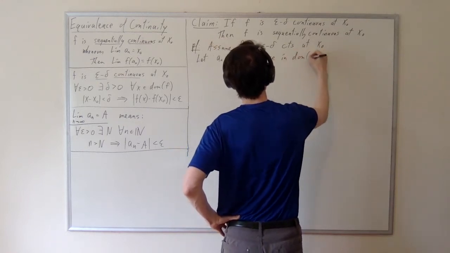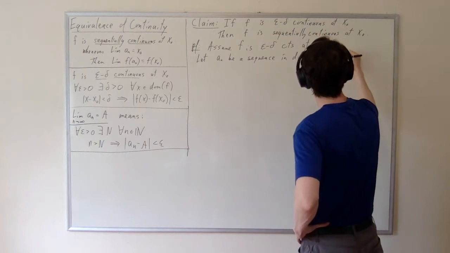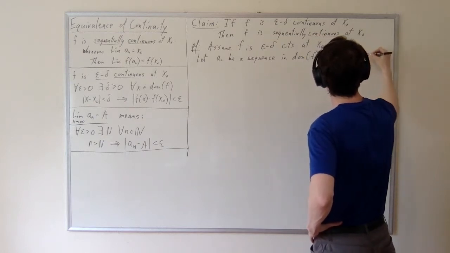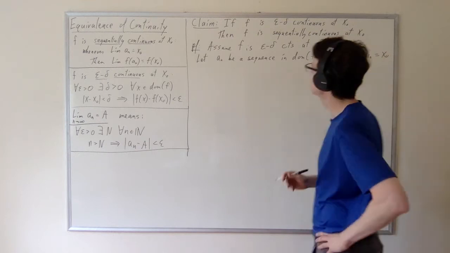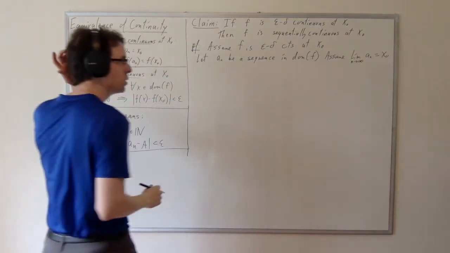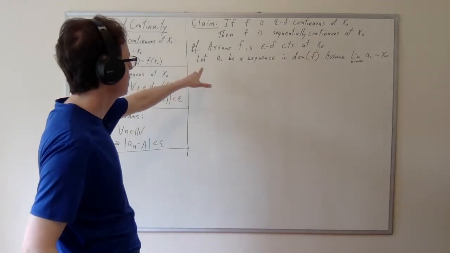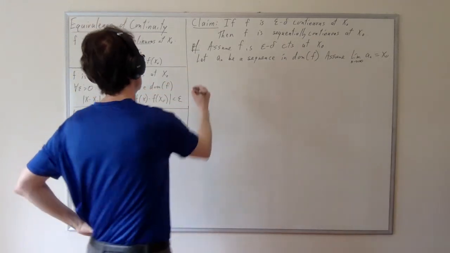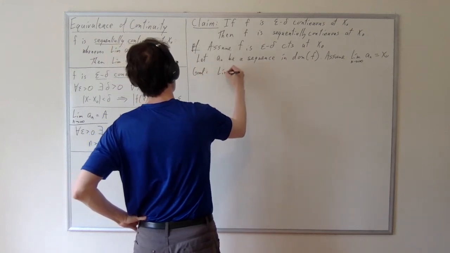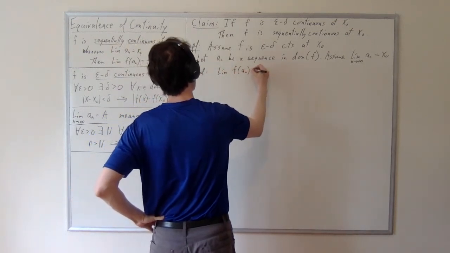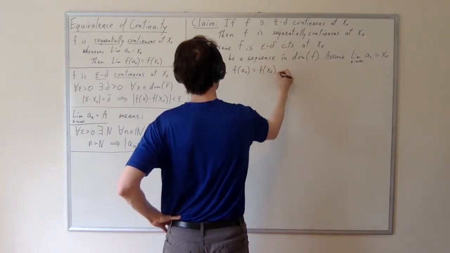in the domain of f. And we're going to assume that the limit of a_n is equal to x naught. OK, so that gives us a sequence there. And now we want to show that the limit of f of a_n, so the goal is the limit of f of a_n is going to be equal to f of x naught.